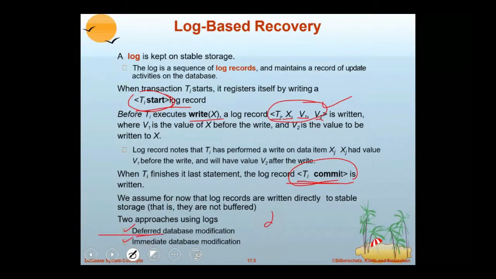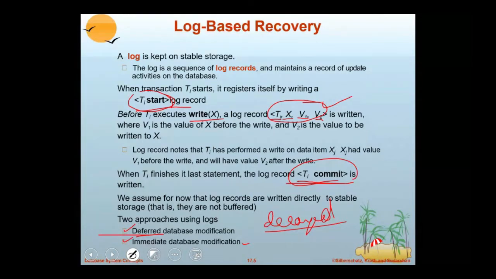Deferred is nothing but delayed modification. It means whatever modifications you are going to do are postponed. The second technique is immediate, meaning updates are done immediately to the disk. That is called immediate database modification.